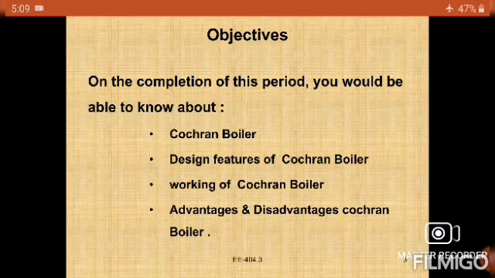So what do we mean by boiler? A boiler is used to produce steam. We also differentiate the fire tube boiler and the water tube boiler, and give examples for them.